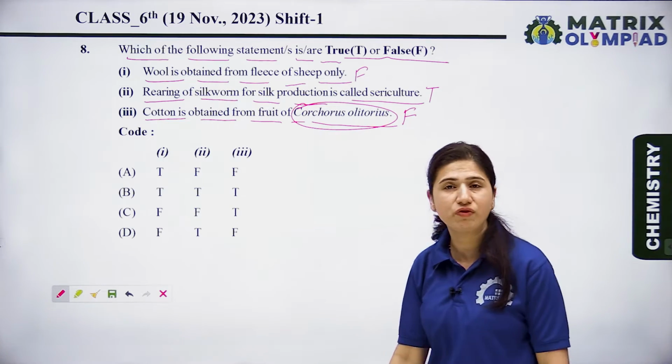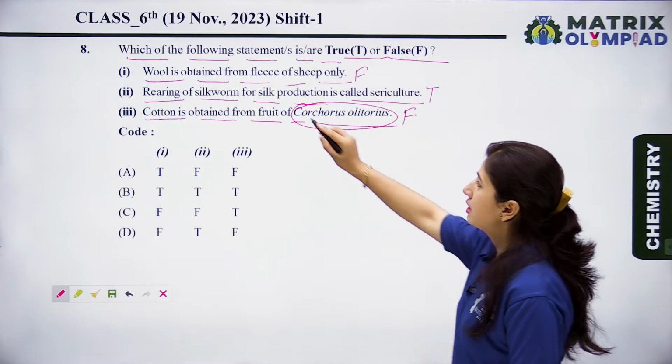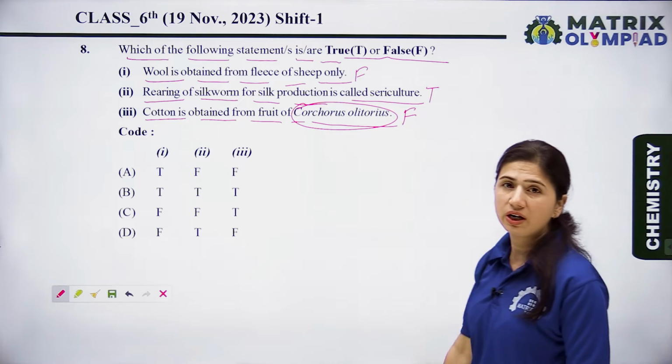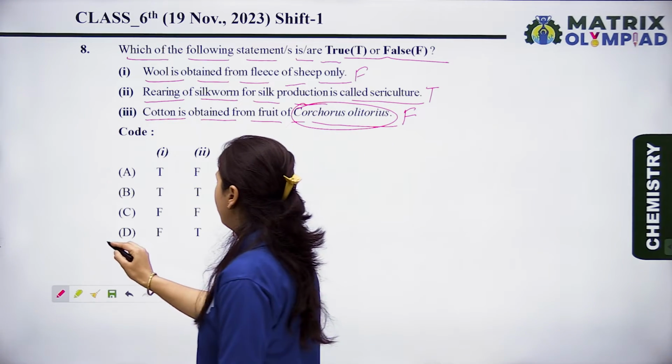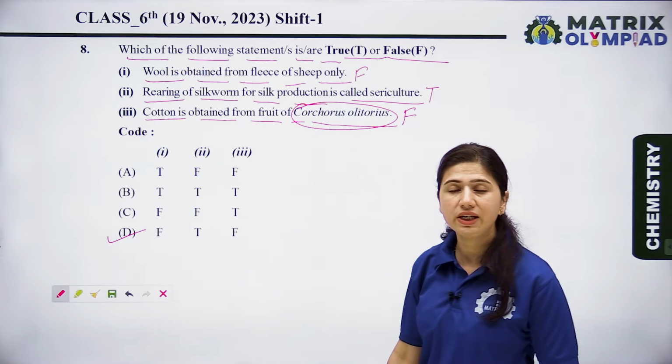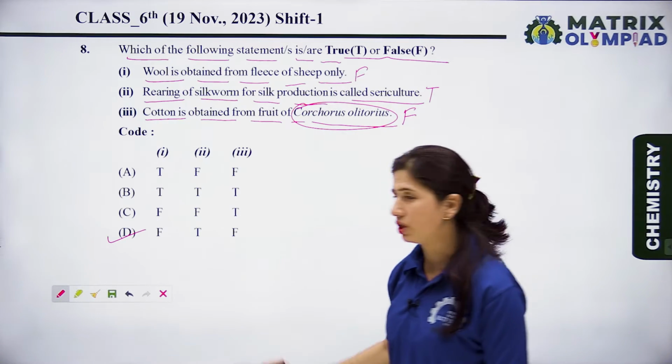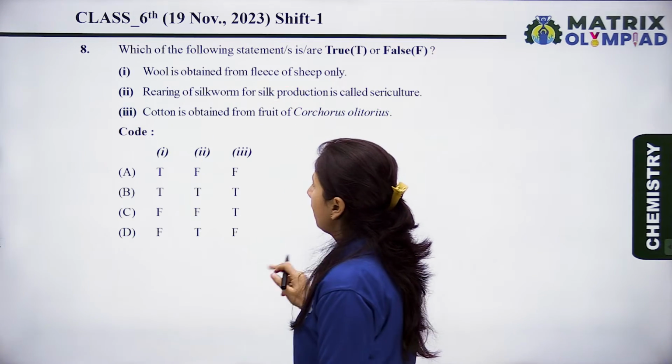So the first statement is false, the second statement is true, and the third statement is false. So false, true and false means option D is the right option for this question. Now let's see the next question.